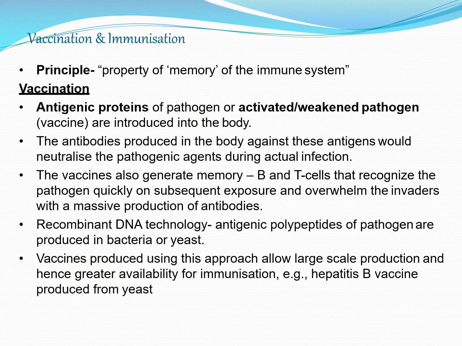We move to vaccination and immunization. This is based on the principle of memory of the immune system. We have already seen the primary and secondary response, where the body remembers or uses memory to create B and T lymphocytes. Now here, in vaccination, what happens actually?